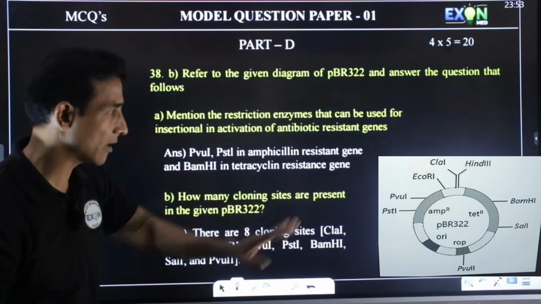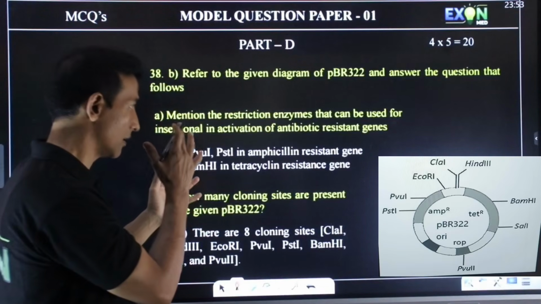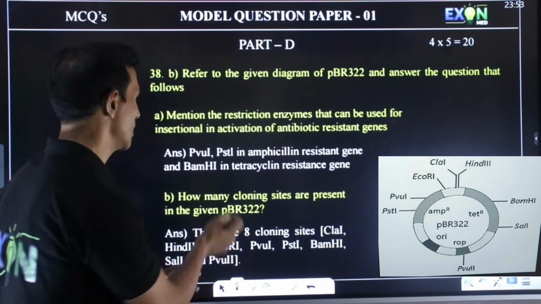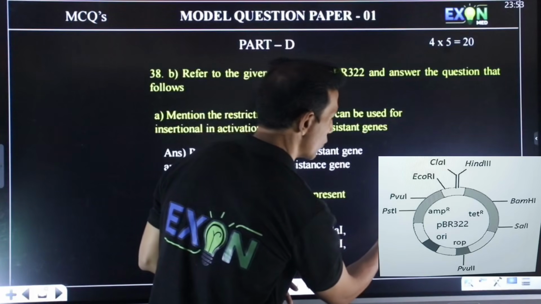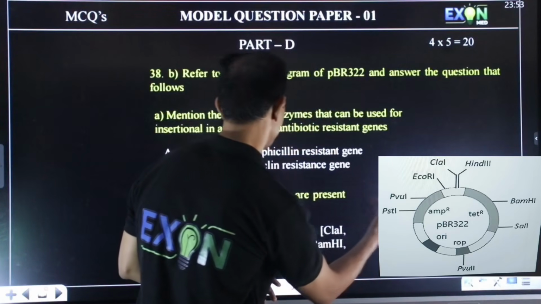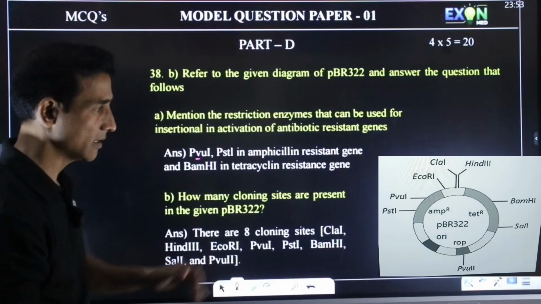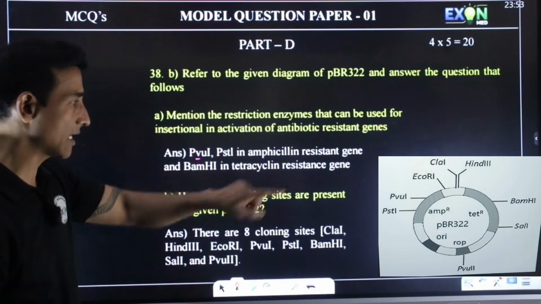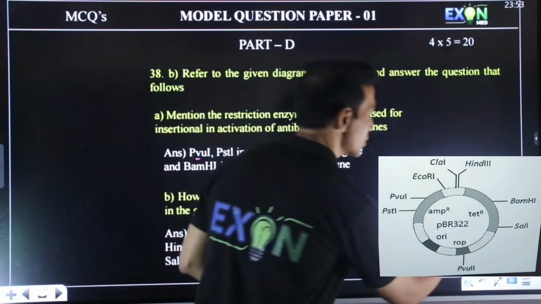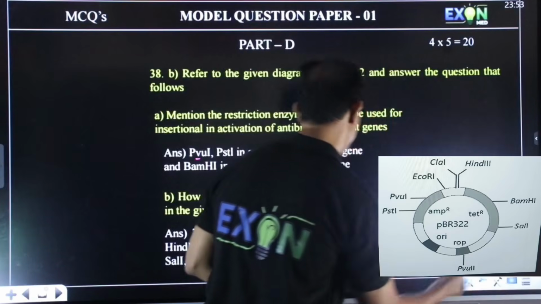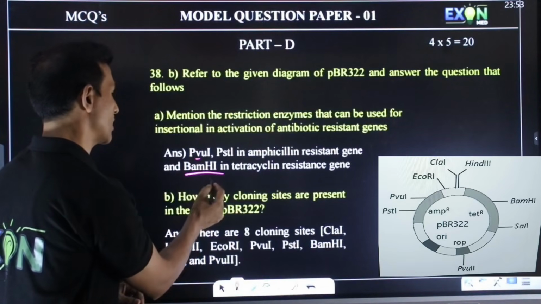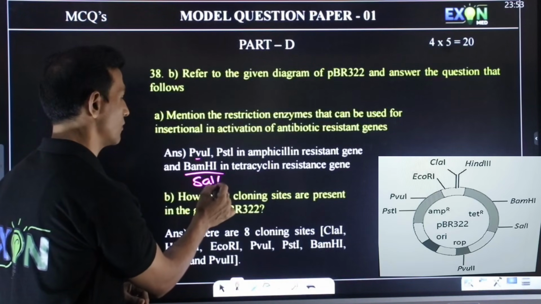So in that area, what type of restriction enzymes can be used? We can use PvuI and PstI in the ampicillin resistance gene. In the tetracycline resistance gene, you can use BamHI and SalI. So here they have got BamHI as well as SalI.